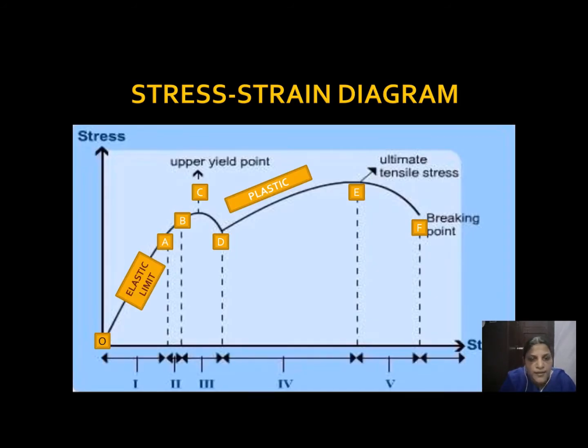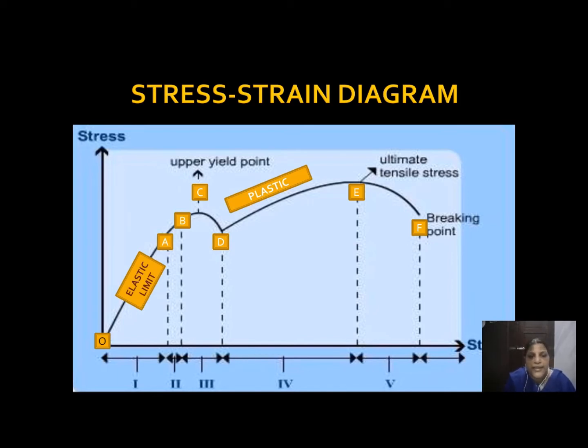See here, we are going to divide this diagram into, actually it is divided into 4 regions. Here I have written 5 regions. How did these 5 regions come? See here, the graph starts from O, goes to A, B, then C, then D, E and F. When we stretch a wire, we are applying a deforming force, or we pull out the wire. So more and more load is applied.